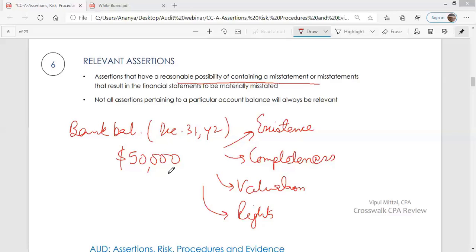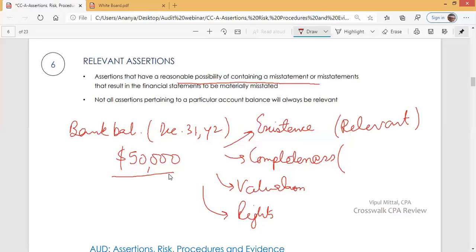That is, we have not missed to report any amount that should have been reported as bank balance. If organization has multiple bank accounts, management says that, yes, we have included balances of all the 4 accounts. The total of all the accounts comes to $50,000. This bank balance is complete. There are no misses. Is it a relevant assertion for the auditor? Yes, it is relevant. Auditor will check what management is asserting. Management is asserting that this $50,000 exists in bank accounts. Auditor will check this. Relevant.